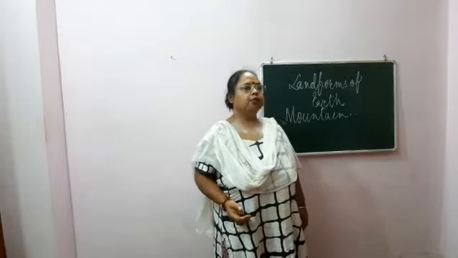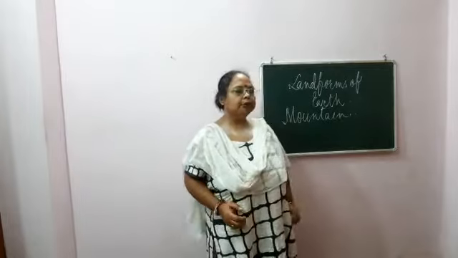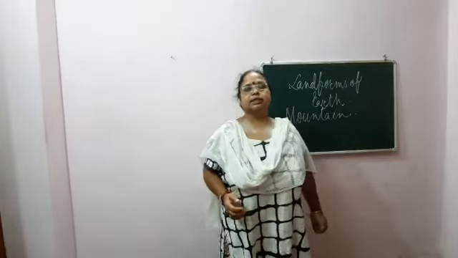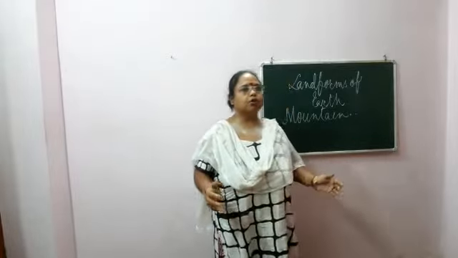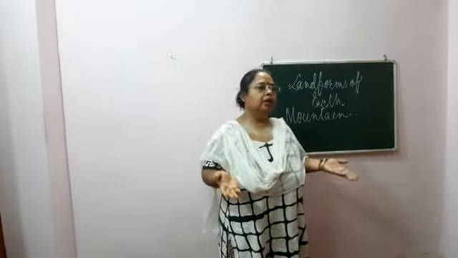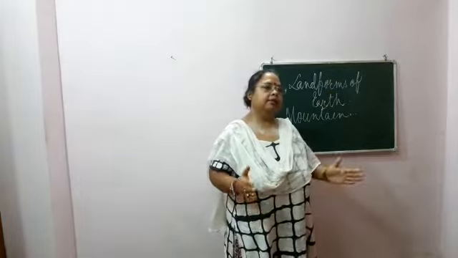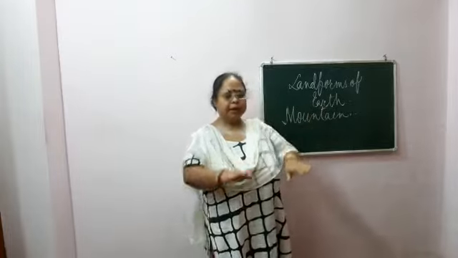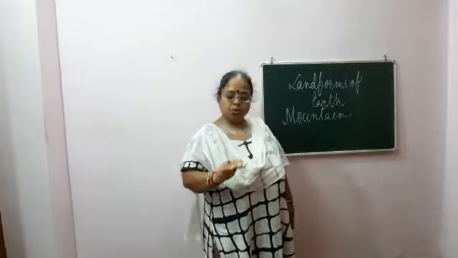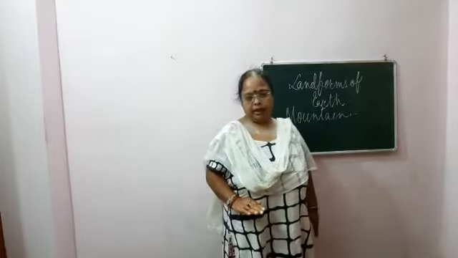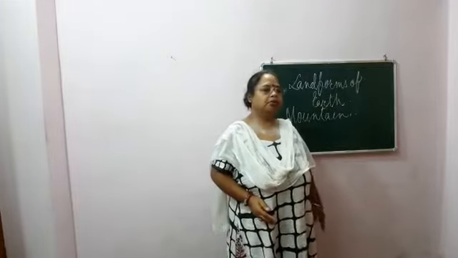These mountains are formed as a result of faulting, which is due to tensional and compressional forces. Sometimes these tensional forces move away from one another due to horizontal force, causing the surface of the earth to crack. Whenever there is a crack, some parts go down and some parts rise above. The part that goes down is called a Rift Valley, and the parts that rise above are called block mountains.